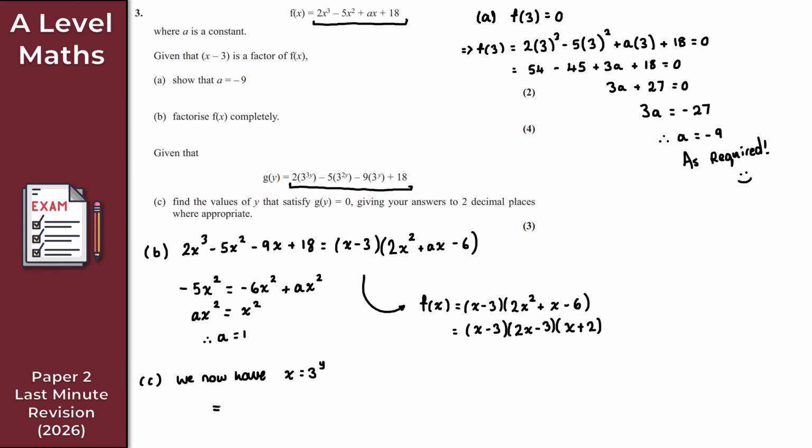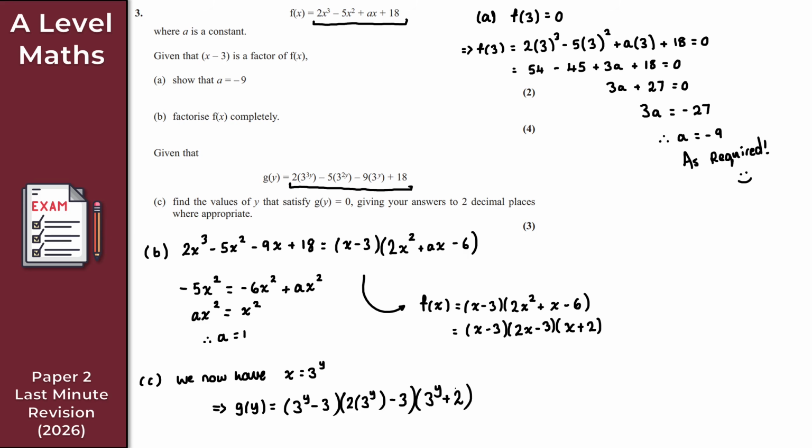So g of y is equal to the following. I've got x minus 3, so that's 3 to the y minus 3, because x is 3 to the y. For the second linear factor, we've got 2x minus 3, so that's 2 lots of 3 to the y minus 3. And then for the final linear factor, we've got x plus 2, so that is 3 to the y plus 2.